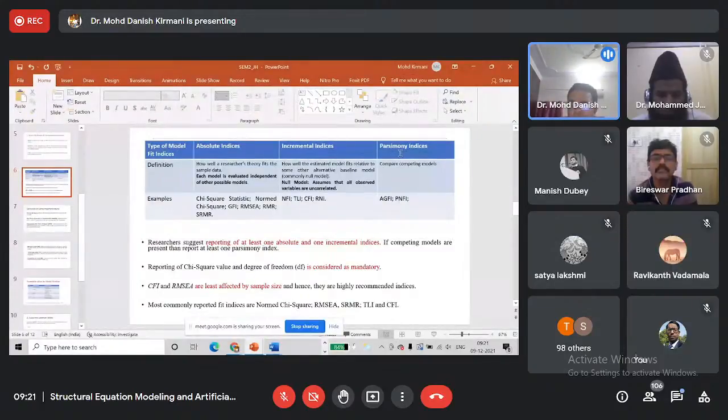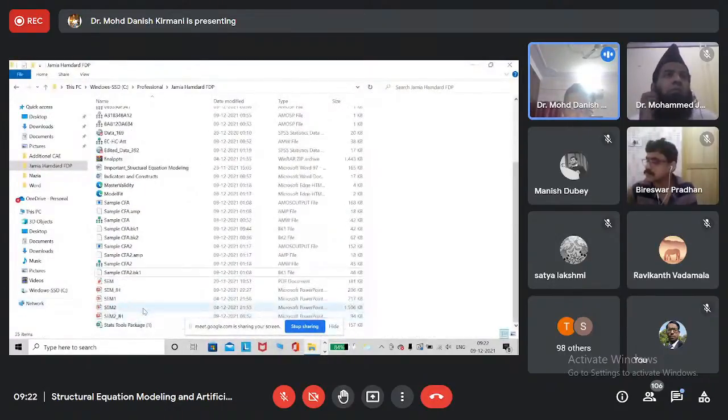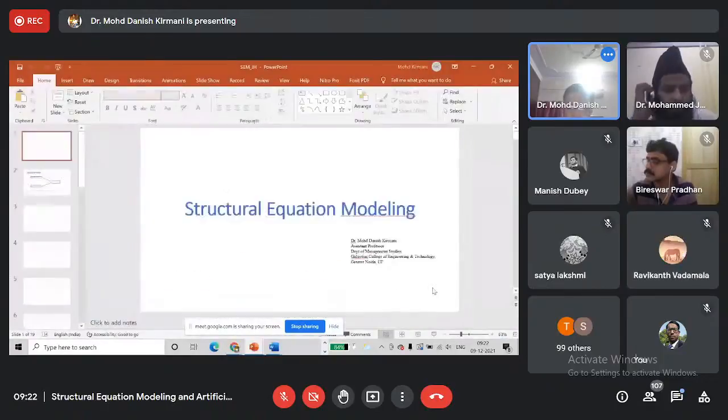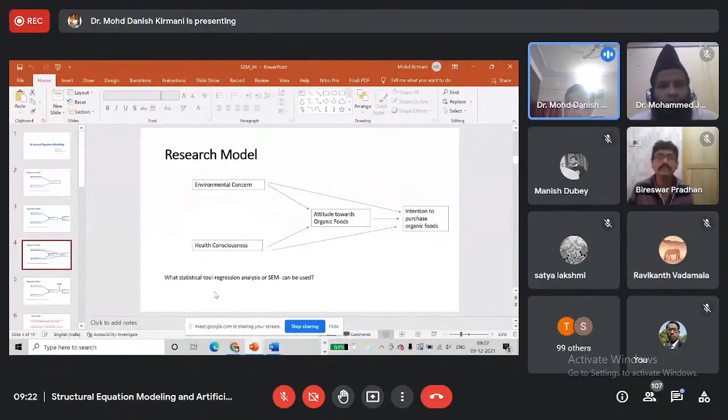Then there are parsimony indices, which are used to compare the competing models. What are competing models? Competing model means, suppose I had shown you some. Let me show you again. This is one model, and this is the second model.